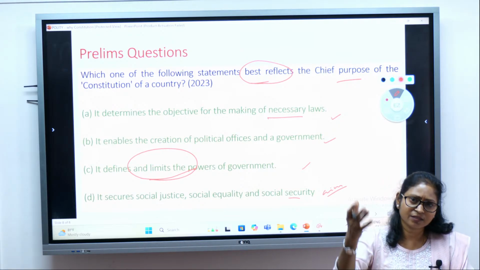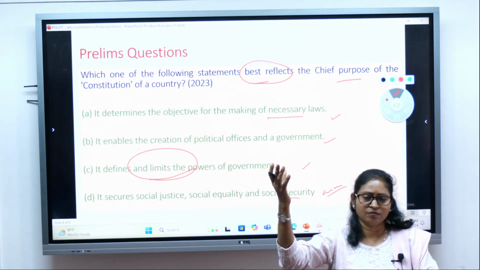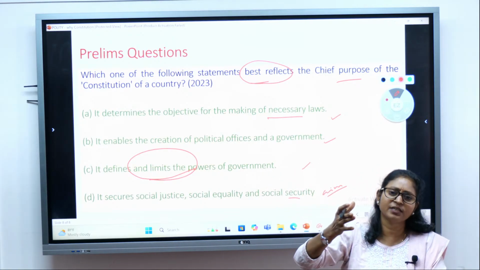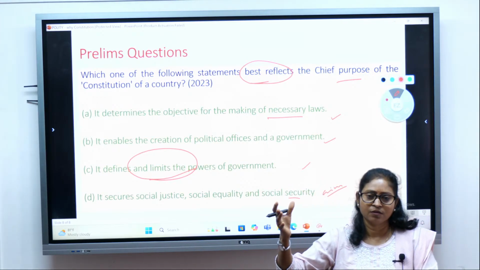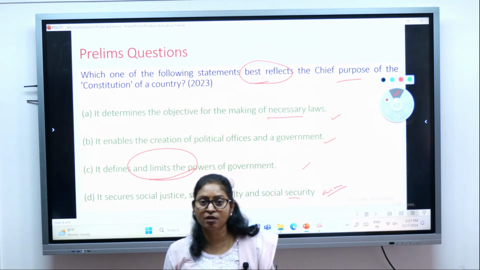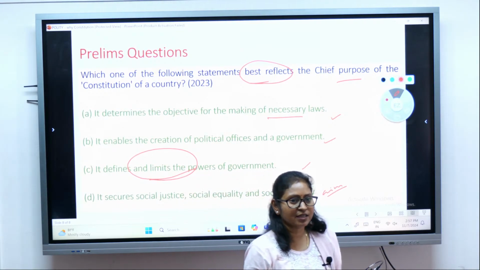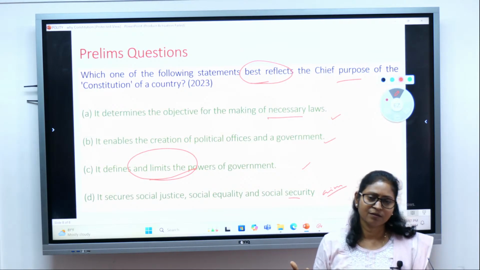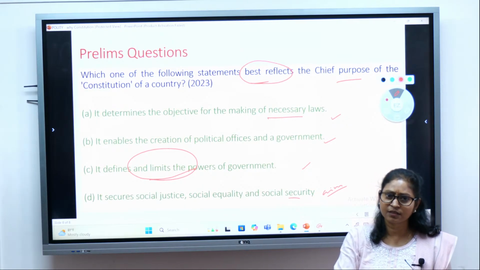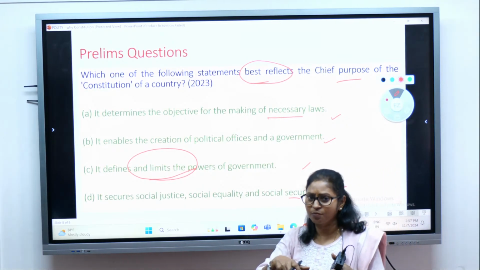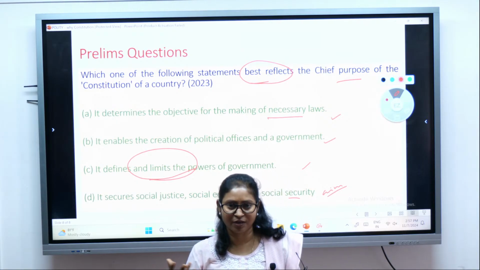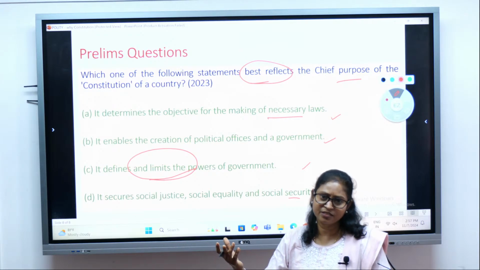So in a monarchy, he is the ultimate power. A monarch has got ultimate power. What he decides is correct and wrong. So if the monarch is good, the people will get good governance. But imagine if the monarch is ruthless, cruel, then what type of governance will the people be getting? Bad governance, isn't it? So they will be at the mercy of the monarch. And they don't have a proper set of rights in a monarchical system or in an authoritarian system.